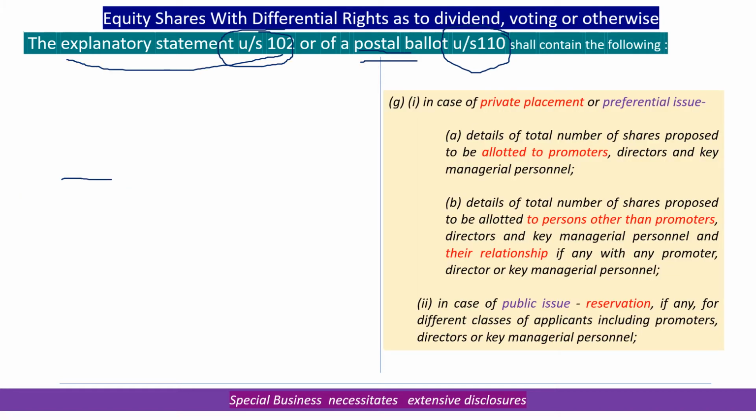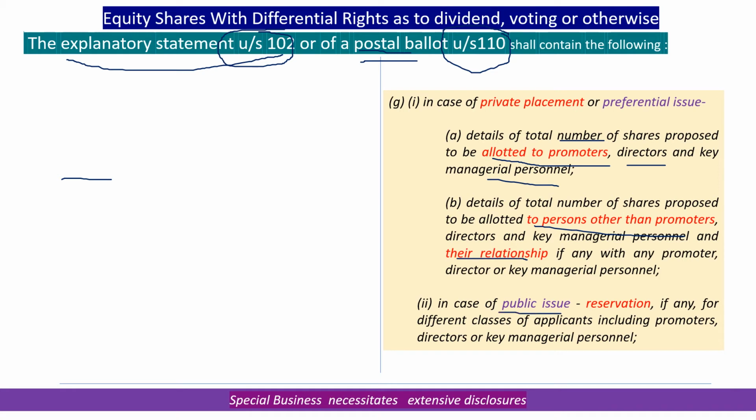And in case of a private placement or preferential issue of the shares, the explanatory statement should state how many shares have been allotted to promoters or directors or key managerial personnel, and what is the balance shares given to persons other than promoters, and what is the relationship with any of the promoter groups.